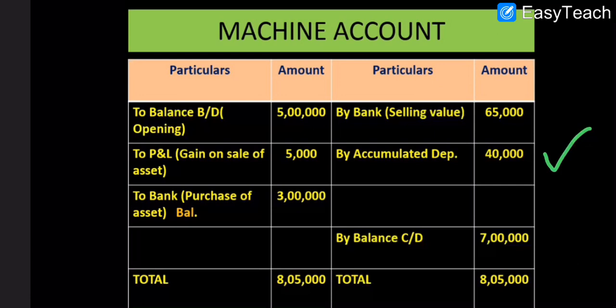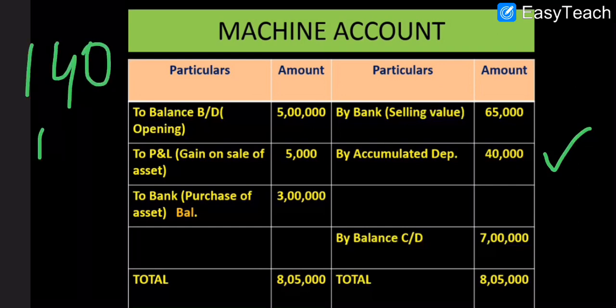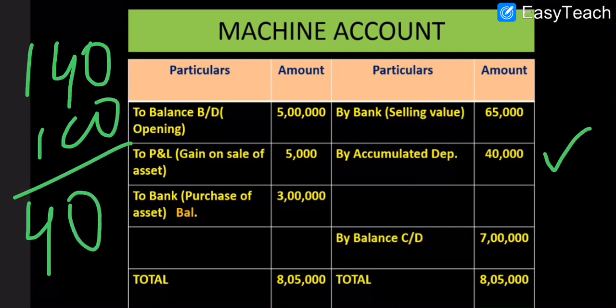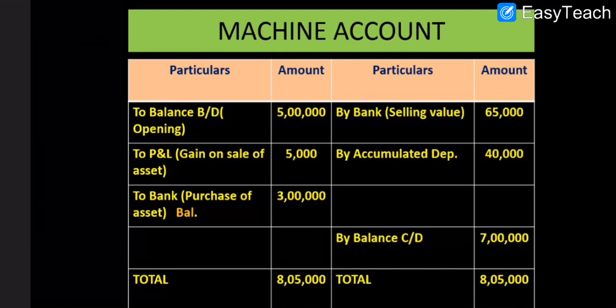So we'll write this 40,000 in the machine account instead of 1 lakh 40,000, because from that, 1 lakh is already given in the balance sheet. So only 40,000 depreciation will be shown on the credit side of the machine account here. Okay, so in this way we can write the depreciation. And the gain on sale of asset we have already calculated as 5,000. So the gain is on the debit side, 5,000.